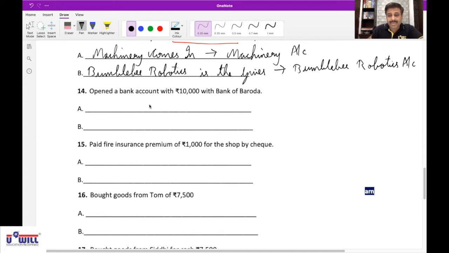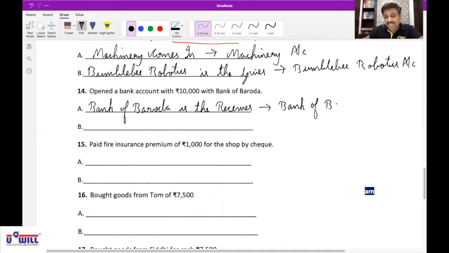Who is the receiver? If you deposit 10,000 with Bank of Baroda, who is the receiver? Bank is the receiver. So first effect is Bank of Baroda is the receiver, which affects Bank of Baroda accounts. Did you understand it or do you want me to explain it again? No, sir, I understand. Bank of Baroda is the receiver, affects Bank of Baroda account.